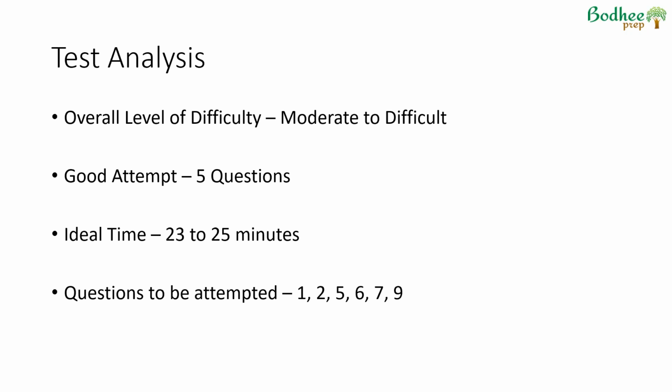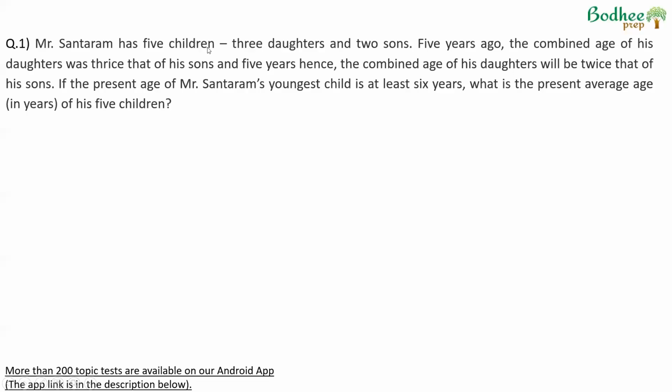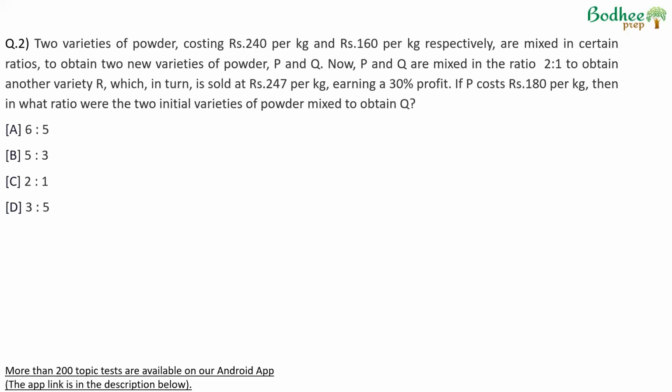The questions that should have been attempted would be 1, 2, 5, 6, 7, 9. To get these 5 questions, you could be attempting out of these 6 questions. Just to show you which these questions are: 1, 2, 5, 6, 7, 9. This was a question that could have been attempted. The average age of the children. This was a question that could have been attempted.